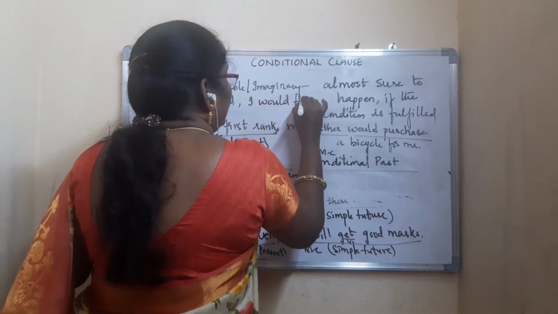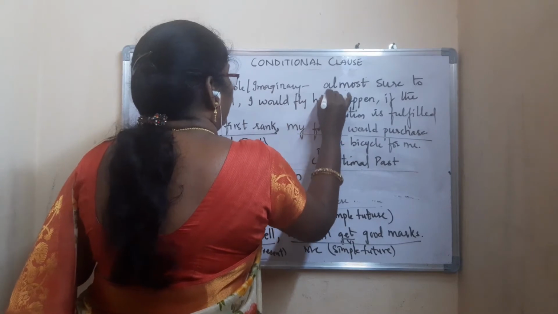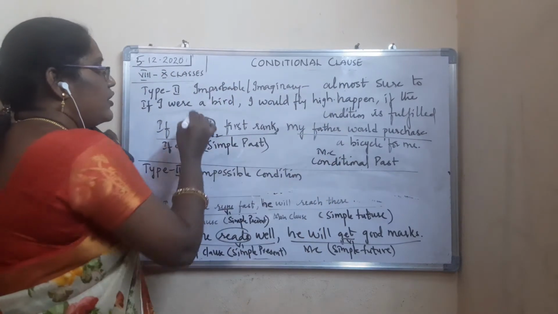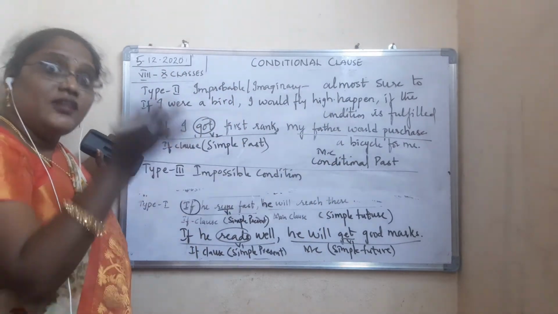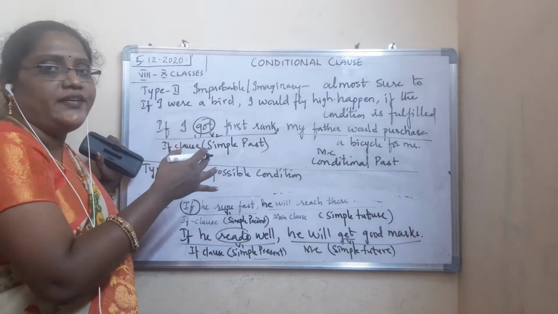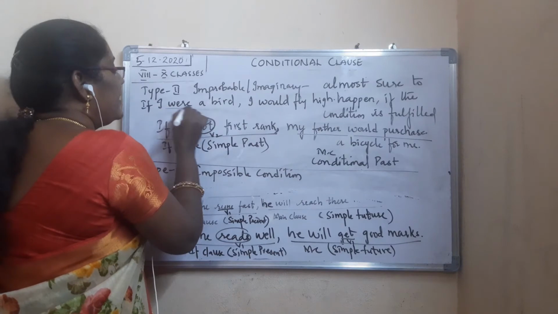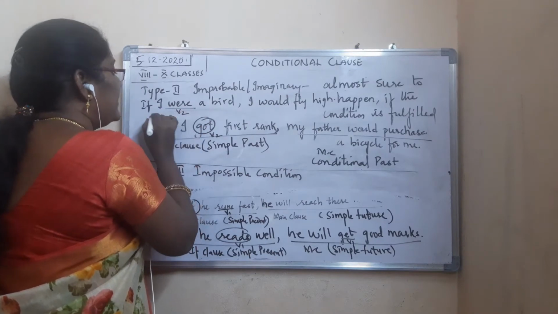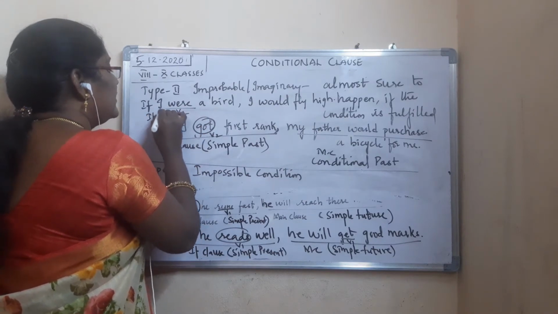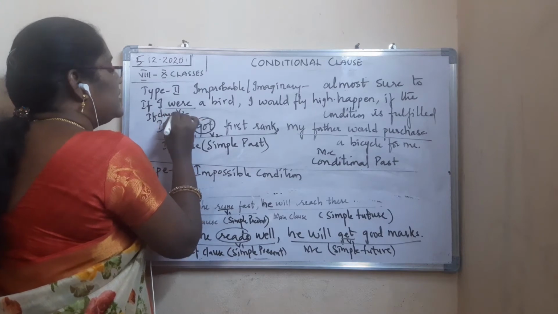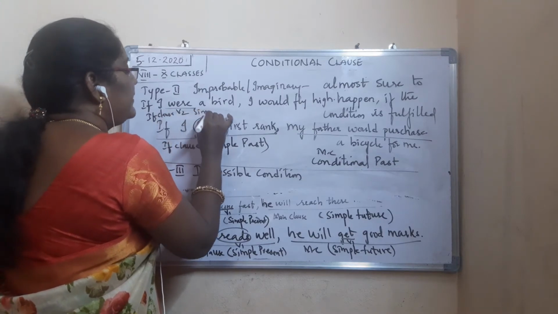I would fly high. If I were a bird, I would fly high. So now you are not a bird. Imaginary. This is an imaginary condition. Imagination. If I were a bird, I would fly high. Again, were is what? V2. That means the if clause part is simple past in type 2.